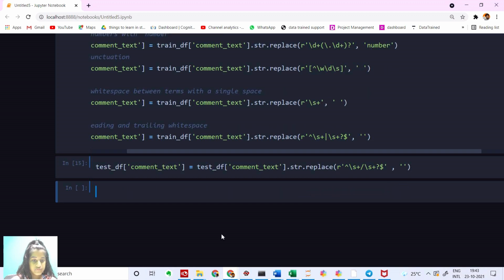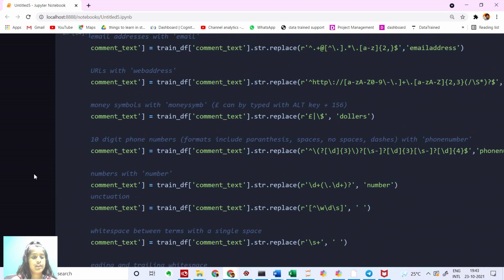And then what we have to do is get all the words that are offensive from these comments. Yes, you can see it's completed and there are no errors.